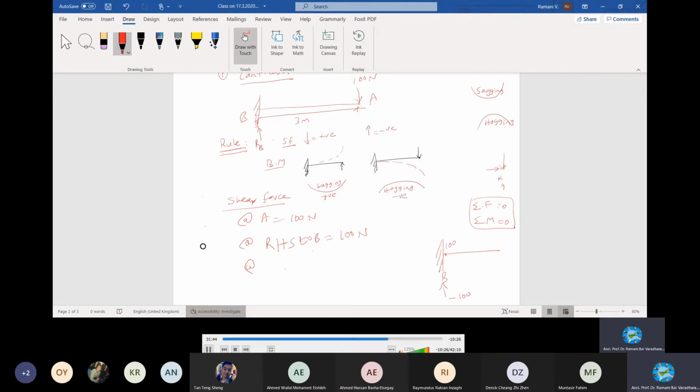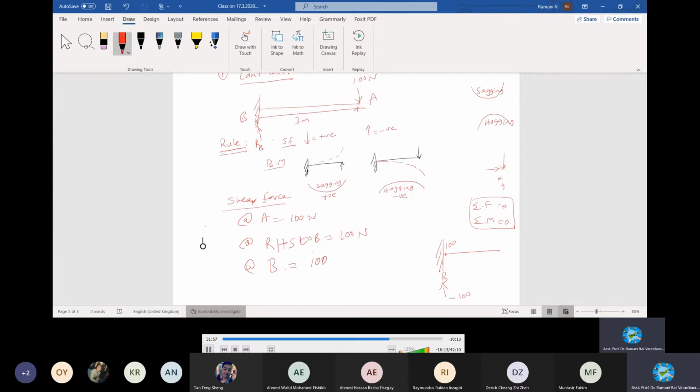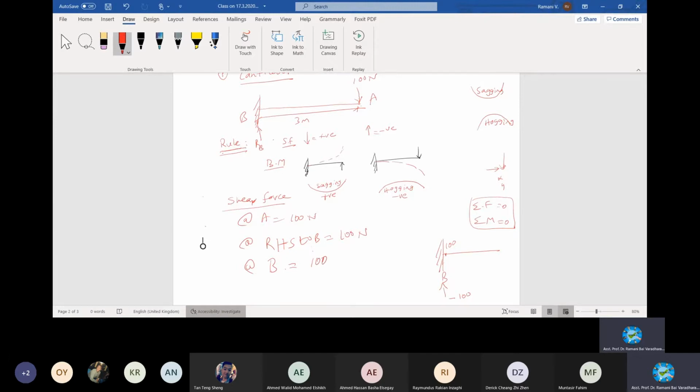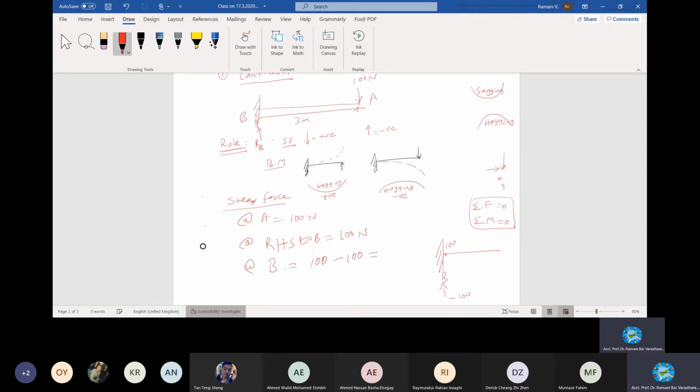So at B, let it be at B, because you need to include it; it is a cumulative, integrated response. We cannot leave the right hand side. So at B, already you have 100, right? Up to this point is 100. Where is this loading? Okay, and then minus this 100, you end up at B with 0. Is the point clear?